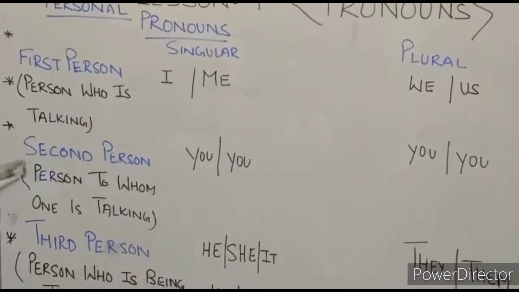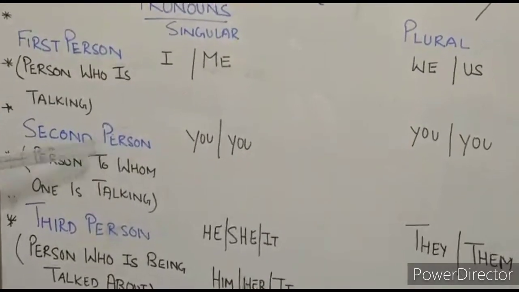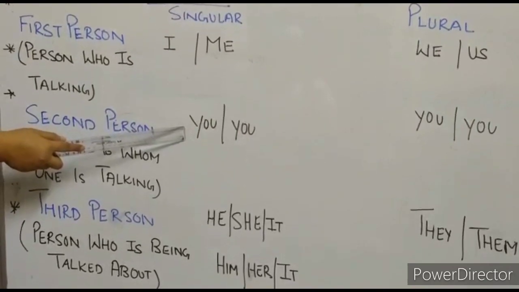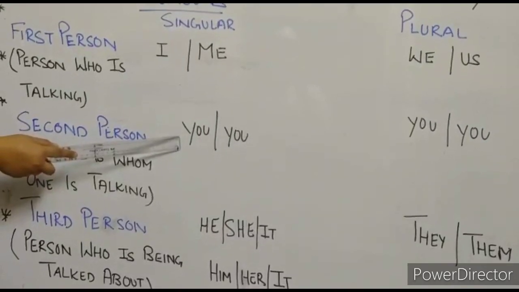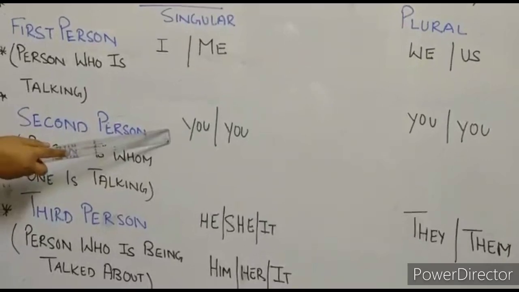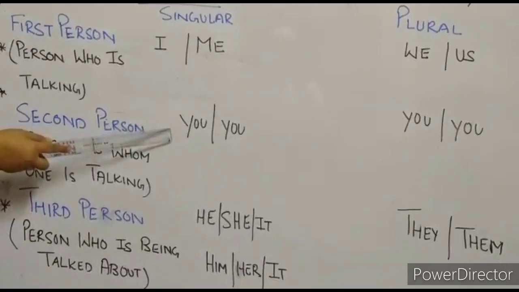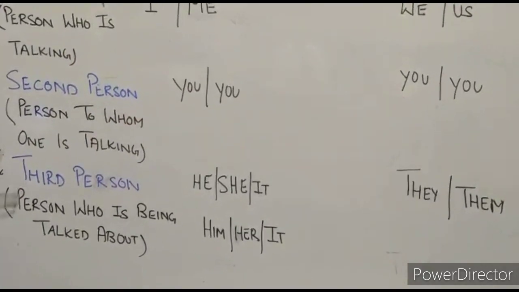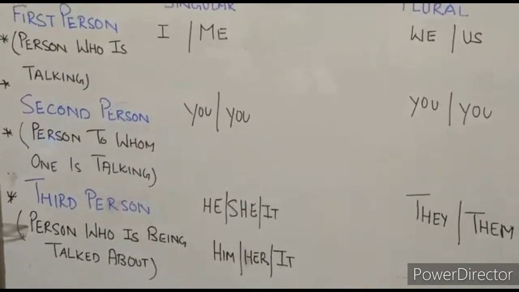Now second person, that is the person to whom one is talking. Now I am talking to you all. So you will be the second person. And here in singular form, in subject place, you, in object place, you. And the same thing in plural form. So you, we can use in singular form as well as in plural form. Now third person, that is the person who is being talked about, that is about whom we are talking.